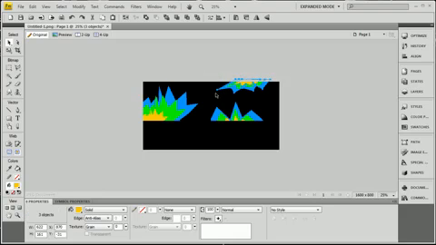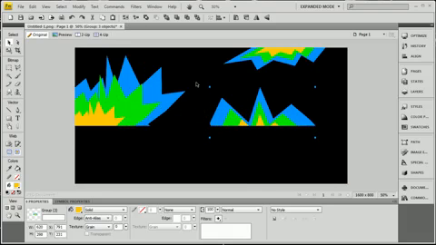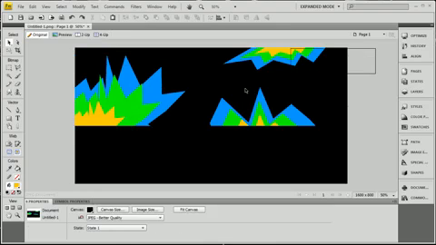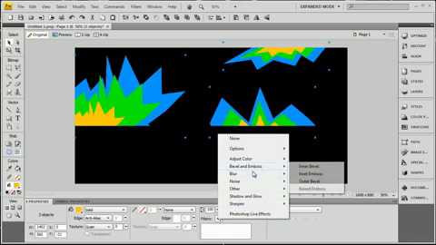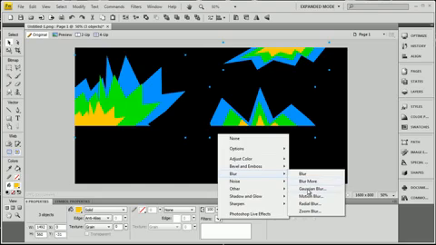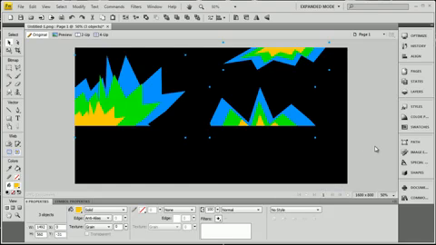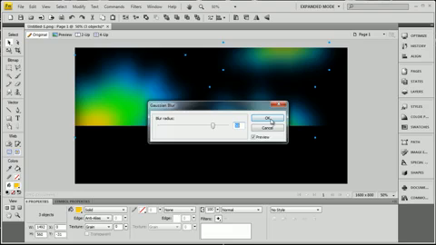I'm going to make this one group, Control G, highlight these three, Control G, highlight these three, Control G. Now I have three different groups, and now I can move them around after I blur them to get in the exact spot that I want them. Go back down to blur, Gaussian blur, and there it is. Okay.